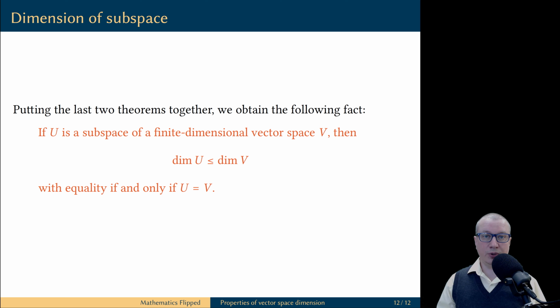Now, if you put the last two results together, this is what we get. If we have a subspace U of a finite dimensional vector space V, then the dimension of a subspace does not exceed the dimension of the ambient vector space. Moreover, the equality is possible if and only if U is the same as V.